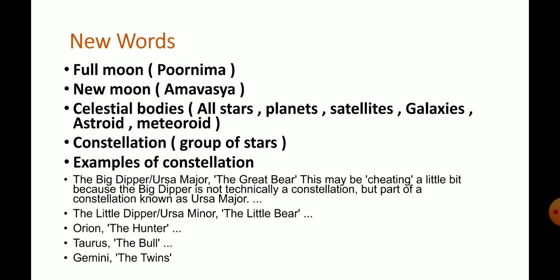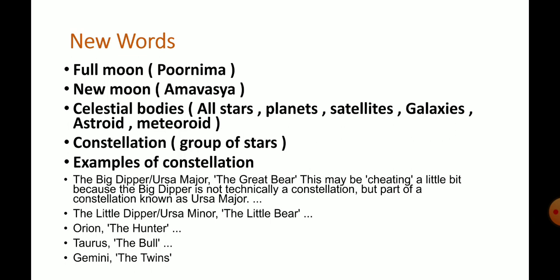Next term, celestial bodies. That is very crucial for this topic. Celestial bodies means all those stars you can see in the sky and all those planets. You have heard about the planets in our solar system, and any other planets, and all those satellites like the moon, and galaxies like our galaxy Milky Way, all asteroids, meteoroids, everything comes under celestial bodies.